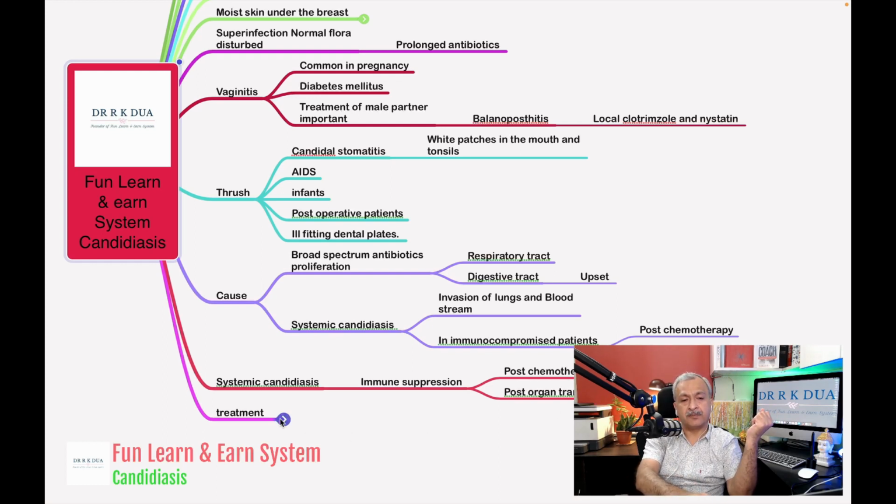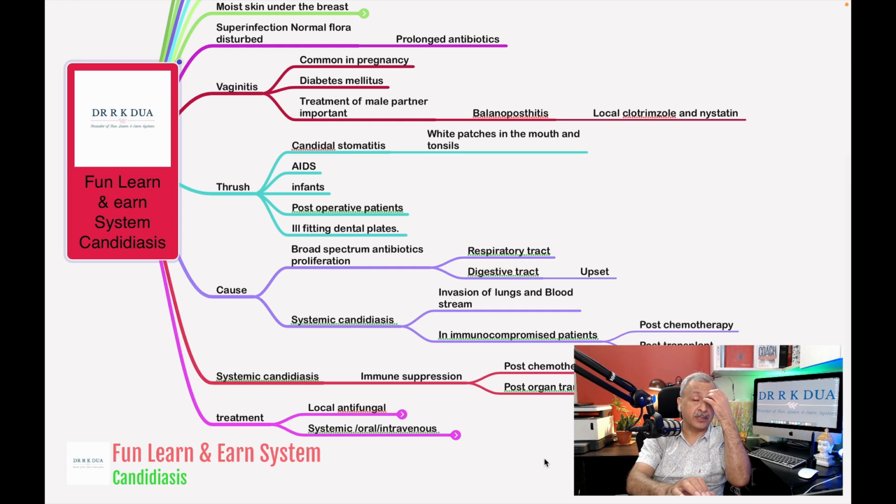So what are the various modes of treatment? Various modes of treatment depend upon how much the disease is there. If it is a localized vaginitis, localized balanoposthitis, oral thrush, that can be easily managed by local anti-candidal or antifungal creams.